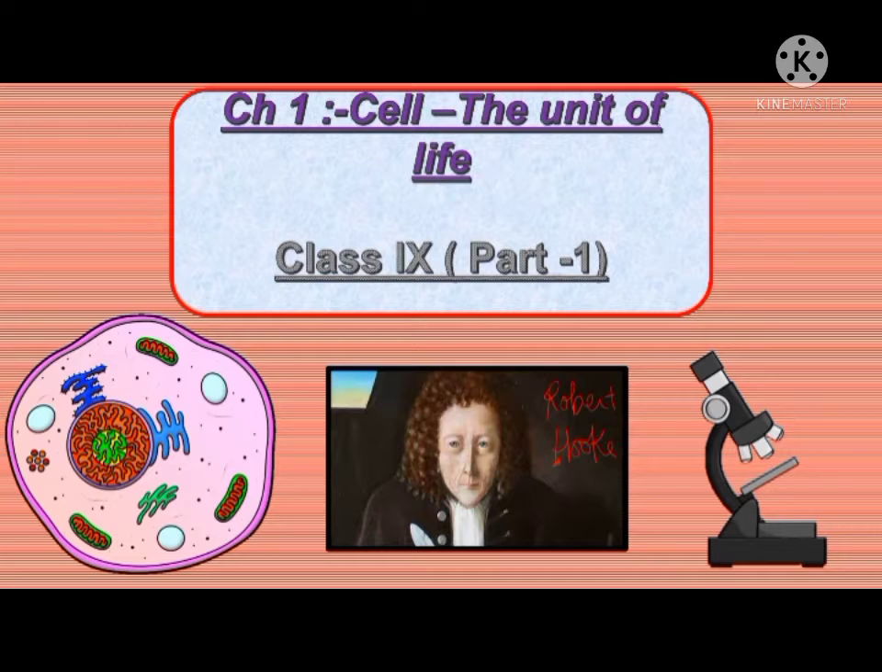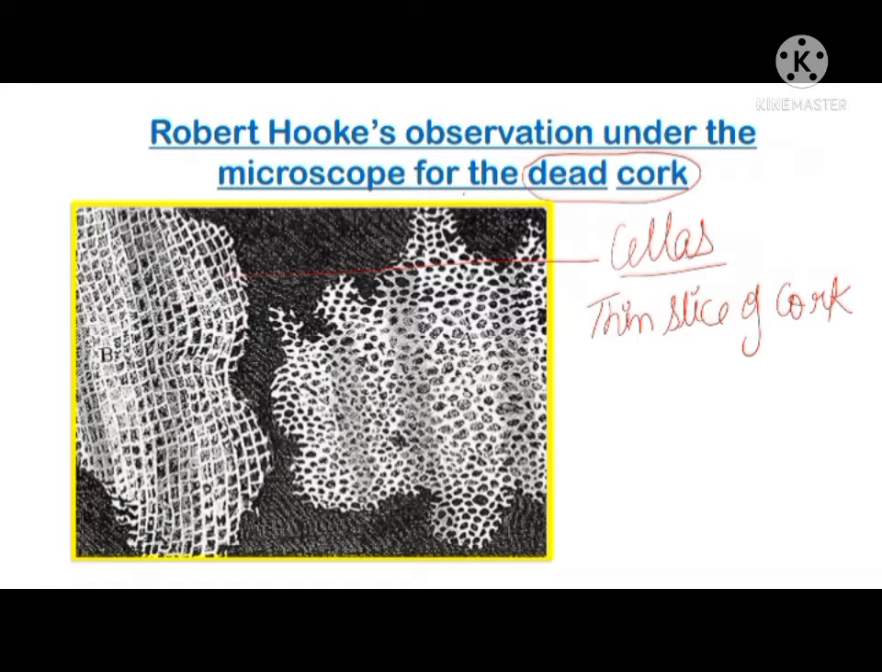You should know who discovered the cell. Robert Hooke discovered the cell. He saw the cell under his own self-made microscope, and then he gave the term cell. He took a thin slice of cork and looked at it under the microscope. Cork is actually the dead cells of the plant, which are removed from the bark of a tree.